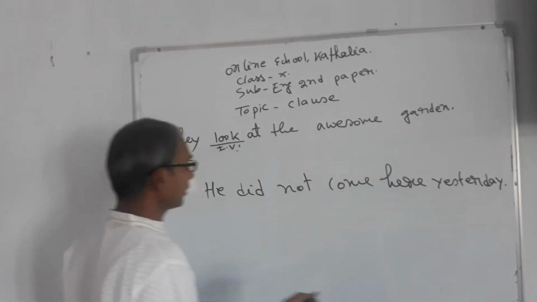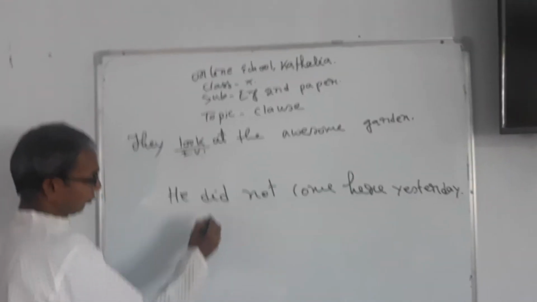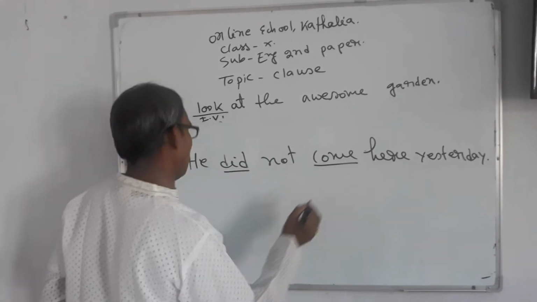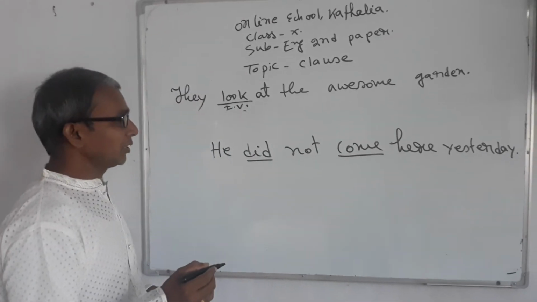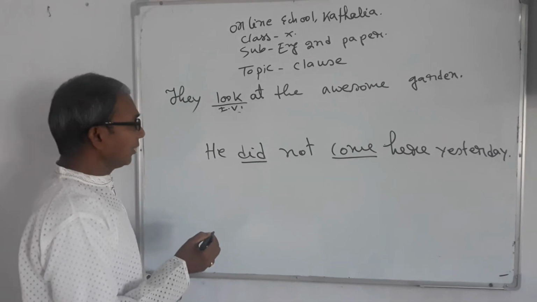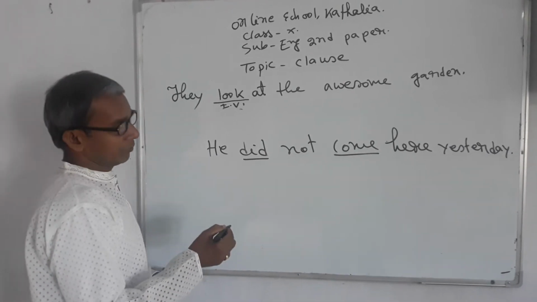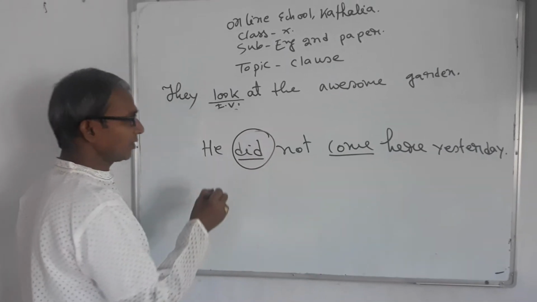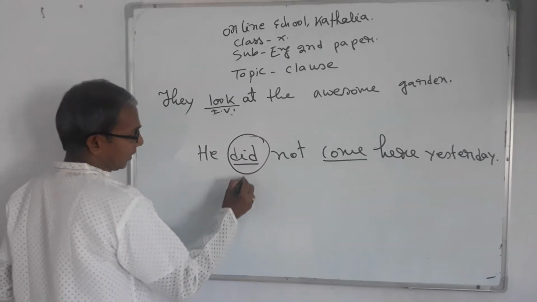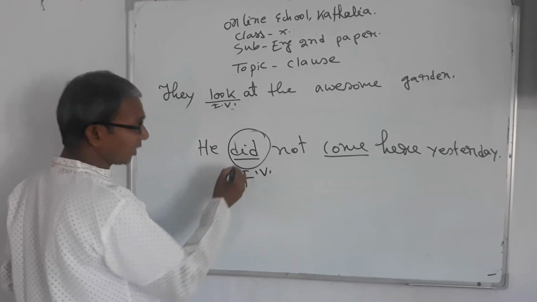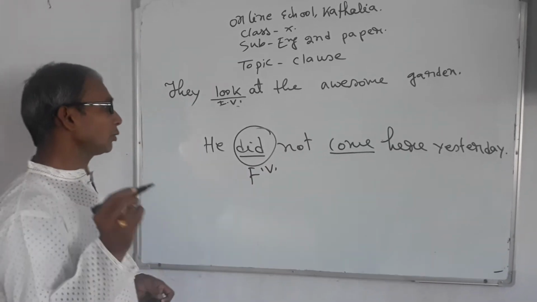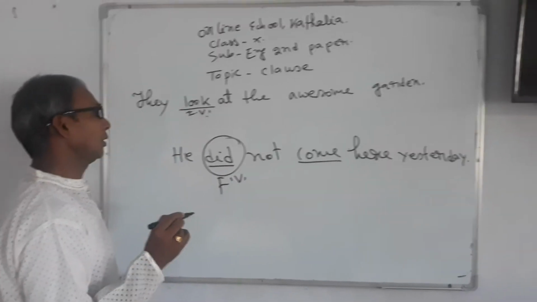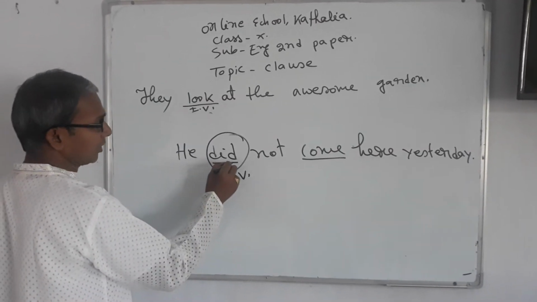He didn't come here yesterday. There is one more verb. One is did and another is come. What is the finite verb in this sentence? I have previously said that if there is one more verb in a sentence, most of the time the first verb of the sentence may be the finite verb. Not always, but most of the time. The first verb is not always finite, but most of the time it is.